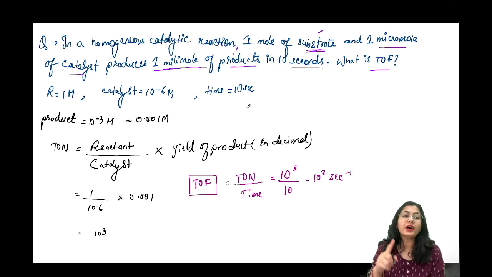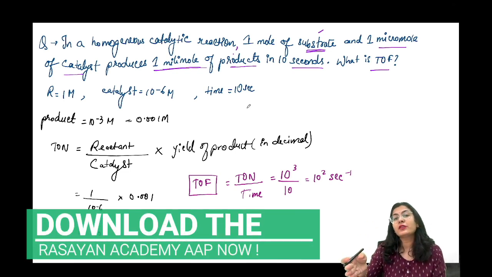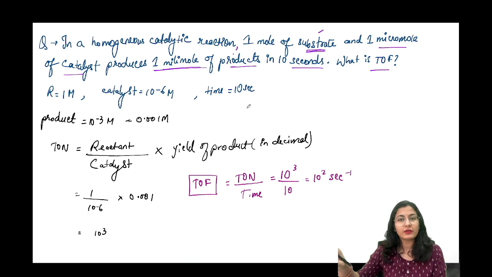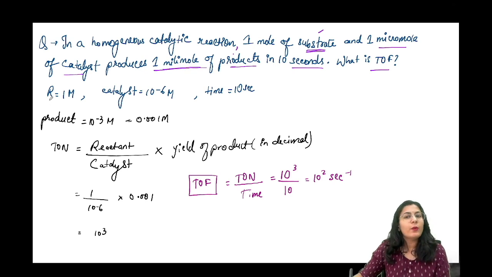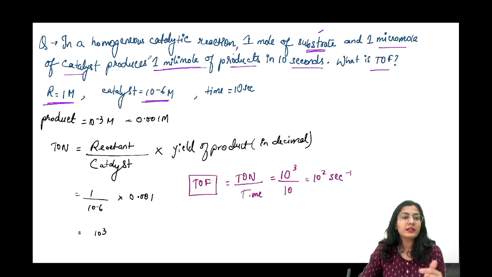First we will find the turnover number. First you find the turnover number and then you divide the turnover number by time, and you get the turnover frequency. So let's write it: R is our reactant, 1 mole of the reactant. Then the catalyst, how much? Micromole, that is 10 raised to minus 6 mole. And what is the product? Millimole of product, so 10 raised to minus 3 mole. That is 0.001 mole.